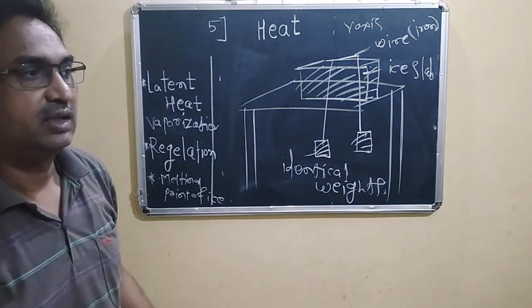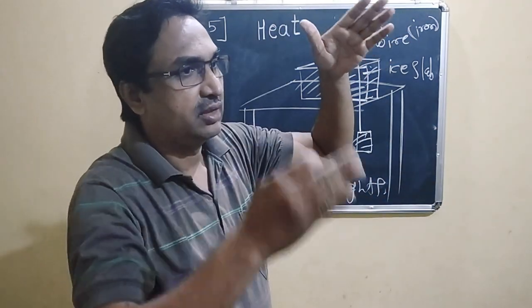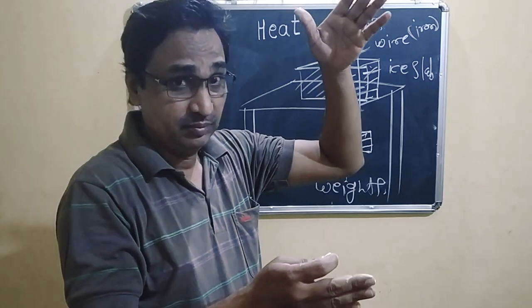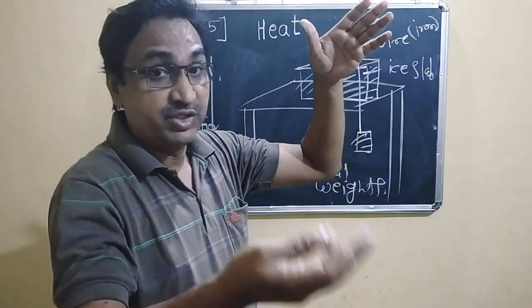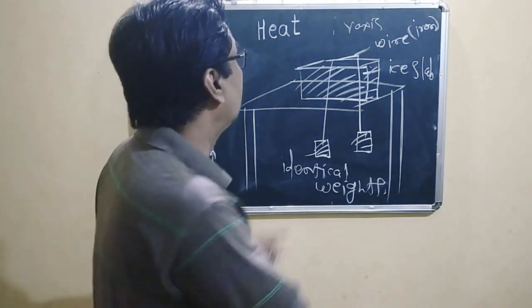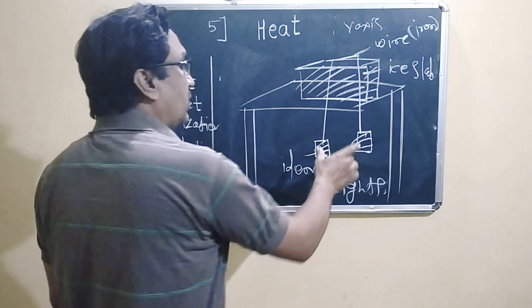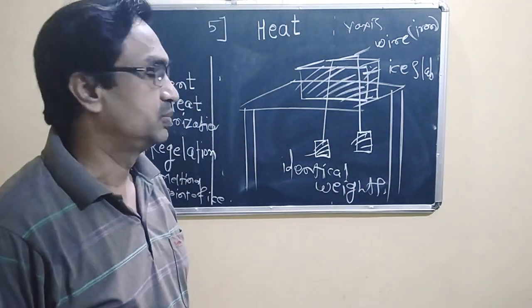Why identical? If these two are not identical, the arrangement is tilted, with more pressure on the side with the heavier weight.